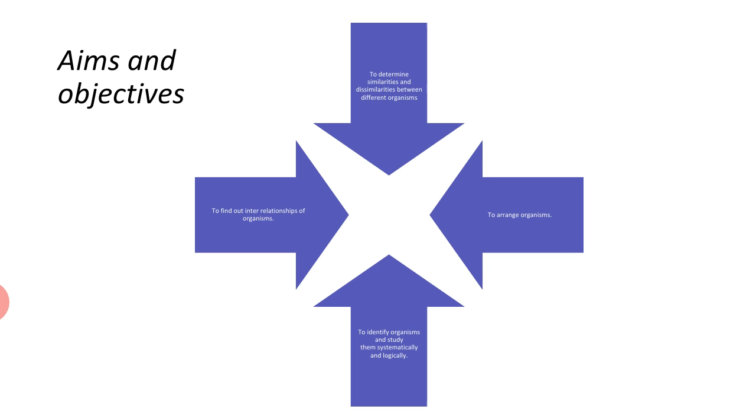Moving towards the aims and objectives of classification. What are the aims and objectives of classification? Number one, it helps in determining similarities and differences between different organisms, that is, which characteristics vary and which characteristics are similar in different organisms. Number two, to arrange organisms on the basis of similarities and differences, to identify the organisms on the basis of their structure and other prominent characters, and to find out interrelationships of organisms.